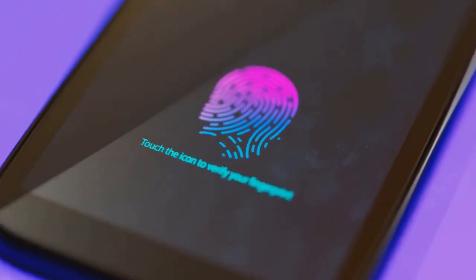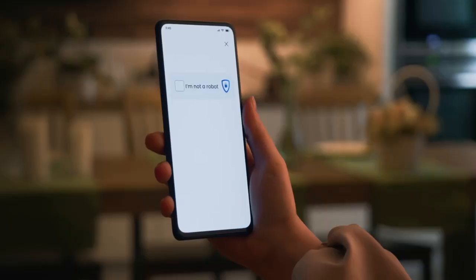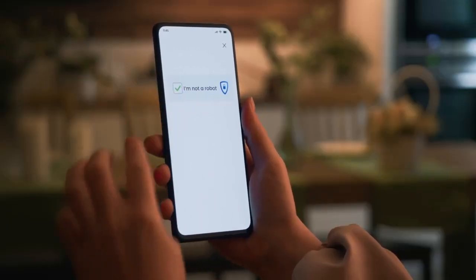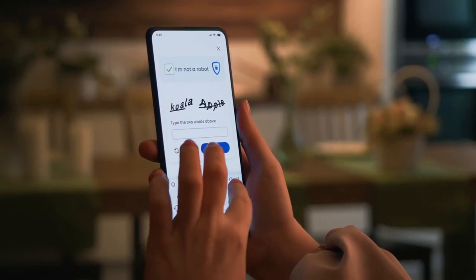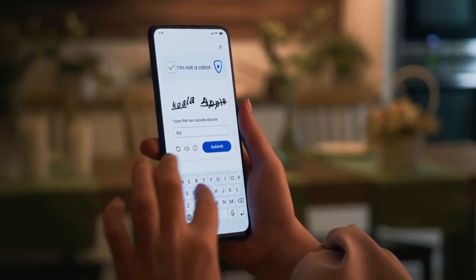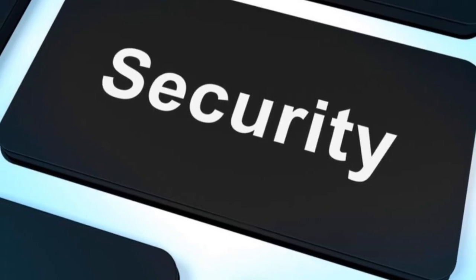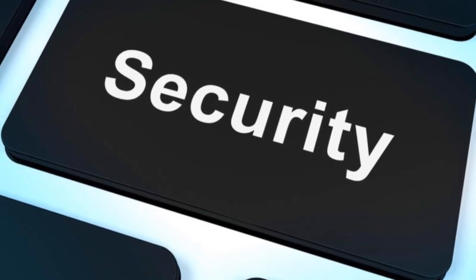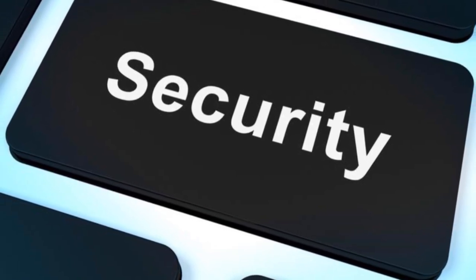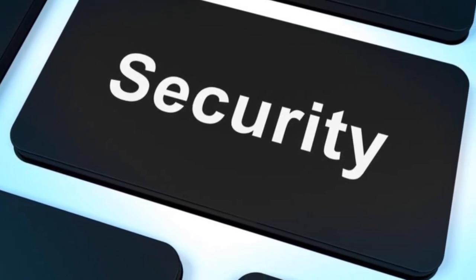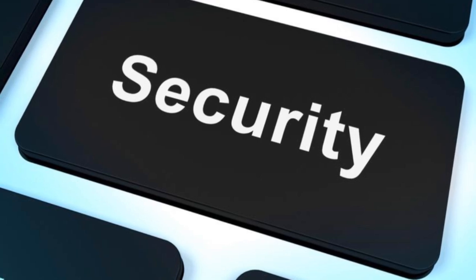Tap that, and then under the Fix Problems section, select Go to Account Recovery page. This is where you'll start the official recovery process. Think of this as your master key. By following these steps, you're unlocking the door back into your Google account. Take your time, follow each prompt, and soon you'll be back in control of your digital life.